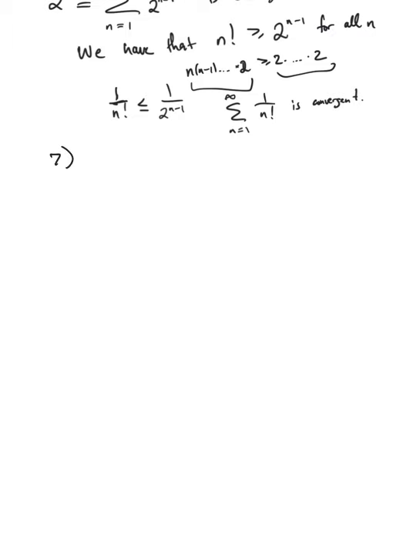Okay, so finally in 7, our last one, we had to find the sum from n equals 1 to infinity of 2 times (1/3) to the 2n. Okay, so the point is that when we're doing this, we have to convert everything into a geometric series that we understand, okay?